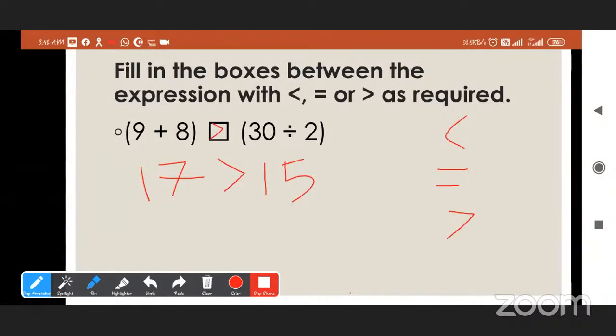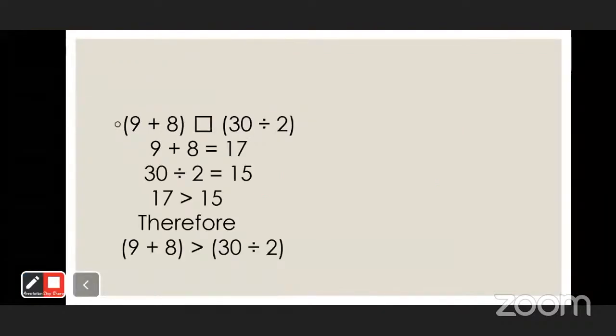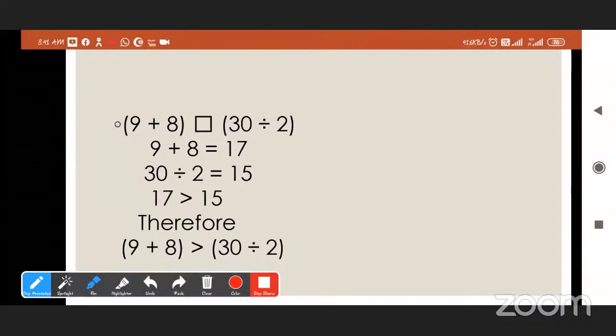Okay, can you get it? Yes. So instead of the unequal sign, we use the greater than and smaller than signs. Now see the answer. 9 plus 8 is 17, and 30 divided by 2 is 15. So 17 is greater than 15. Therefore, we can write that the expression 9 plus 8 is greater than the expression 30 divided by 2.